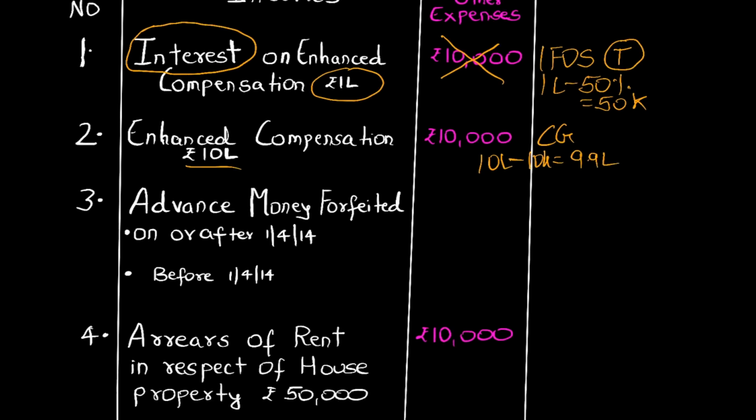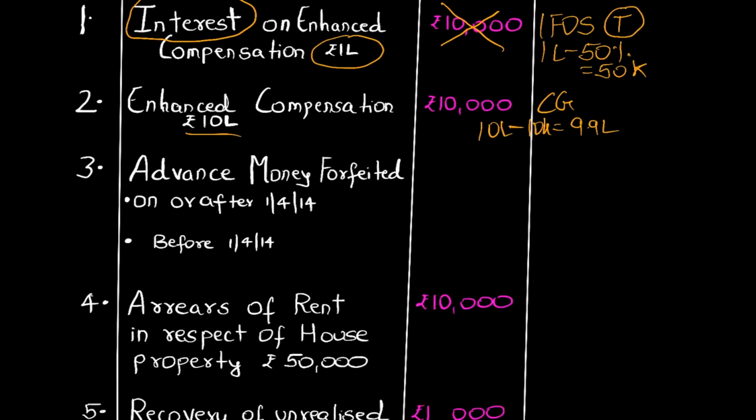Now, the third point, again, you must have studied in your capital gain, which is advance money forfeited. In section 51, you must have studied about the advance money forfeited. Now, again, over here, what happens is, in advance money forfeited, if the year is given in the question that advance money was forfeited, and friends, if the date is on or after 1st April 2014, then it directly goes under income from other sources and it is taxable over here.